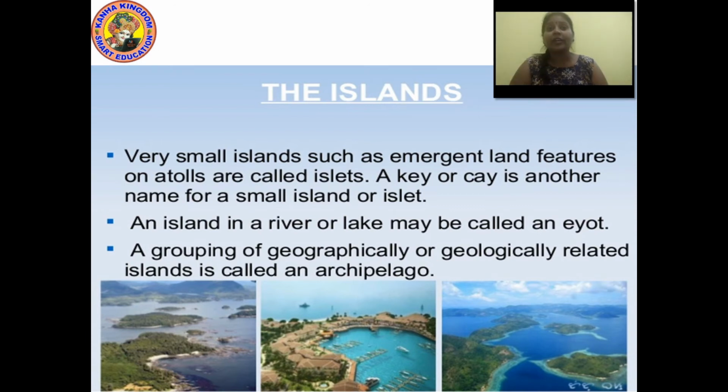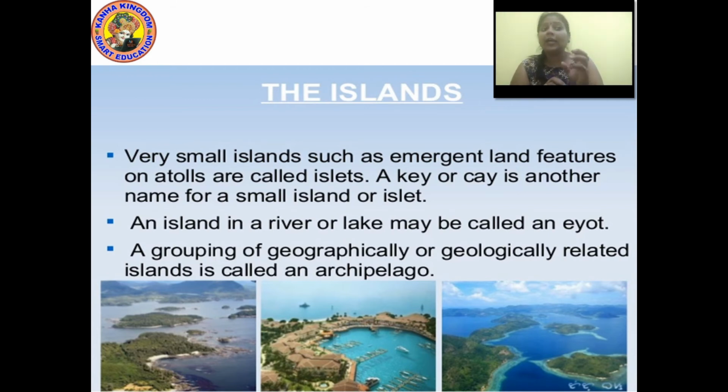A key or cay is another name for small islands. An islet is a form of very small island. In place of islet, there is another name given to such places. It is known as a key or cay.